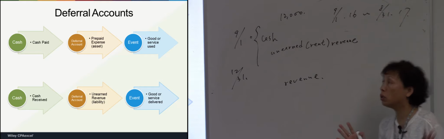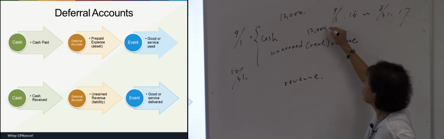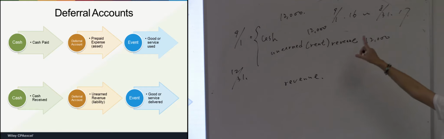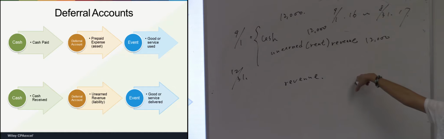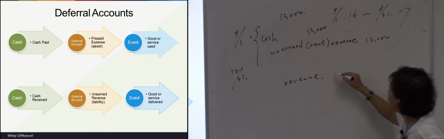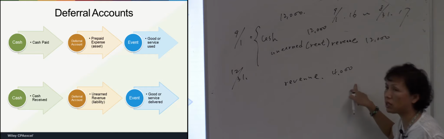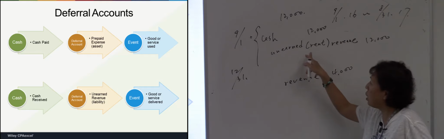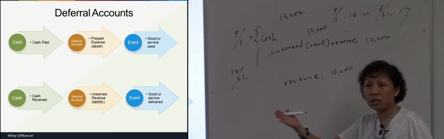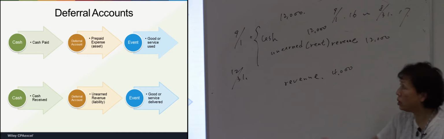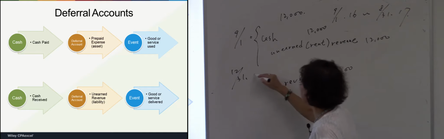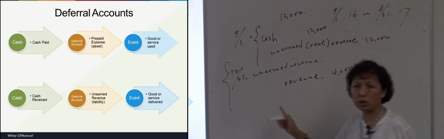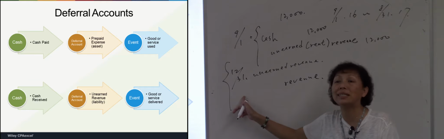And should we record the entire 12,000 as revenue or only for 4 months? Only for 4 months. So if the rent for a year is 12,000, then the rent for 4 months will be 4,000, right? So we record revenue of 4,000. And after you record revenue, the balance in the unearned revenue account will be reduced. So how to show the reduction? We move unearned revenue to the other side, the debit side. This is the journal entry that we should record at year-end.